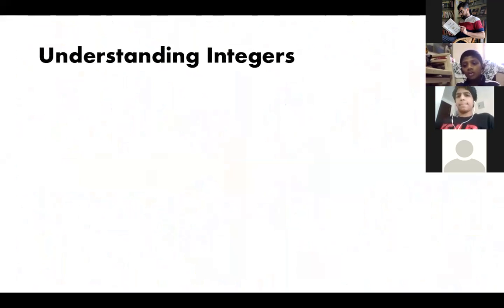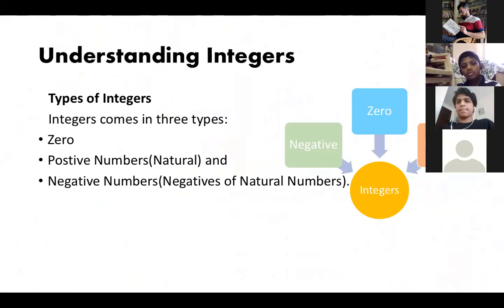Now coming to the next slide, understanding integers. Integers, I already told you, the types of integers are 0, then positive numbers.